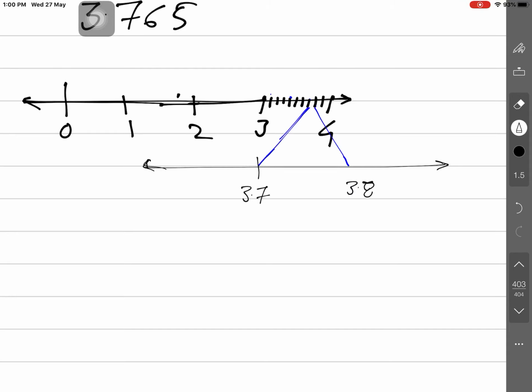So what is to be done here? Again the number line is to be represented. Yeah, have a look again. What is this number, please tell me. 5.37. What is this, tell me. 5.38. Again this is to be divided into 10 equal parts. 1, 2, 3, 4, 5, 6, 7, 8, 9.